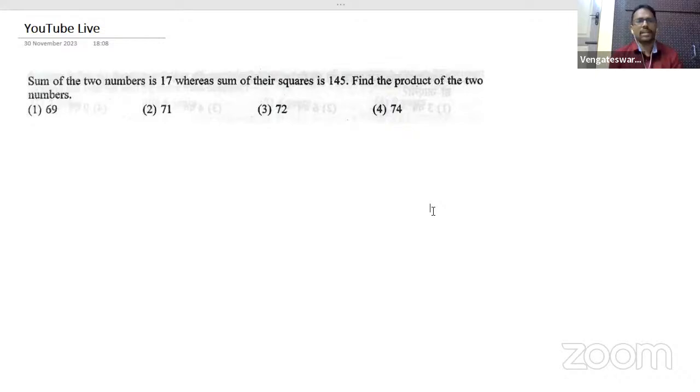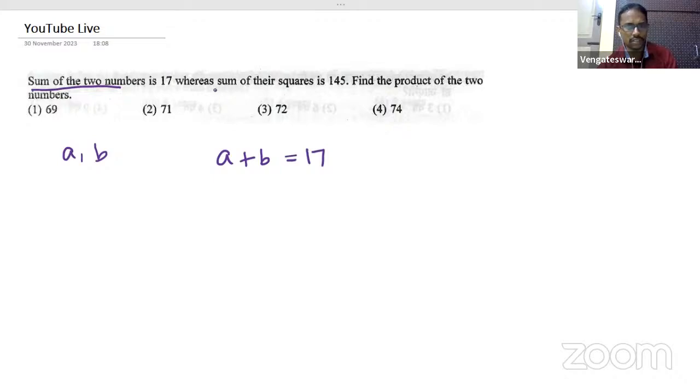Let's see this question and see the approach how we can solve the problem. Okay. So the question says the sum of two numbers is 17, whereas the sum of the squares is 145. Find the product of the two numbers. So given there are two numbers, I will clearly take the two numbers to be A and B. Now given what? Sum of the two numbers. That means A plus B, because sum means the addition of the two numbers. So sum is 17. So I'll take A plus B to be equal to 17. Now what text is given? Sum of their squares is 145.